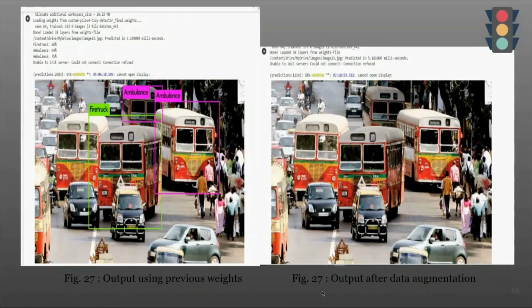After training our model on the augmented dataset, we tested it on some images and compared them with the previous model. On the left hand side, you can see the output of the previous model, and this is the output of the model after the augmentation. In this image, there is actually no ambulance or fire truck, so this is the correct output. In the previous model, a fire truck and an ambulance were both detected with 64 to 75% confidence.